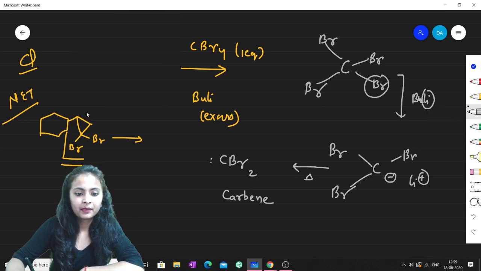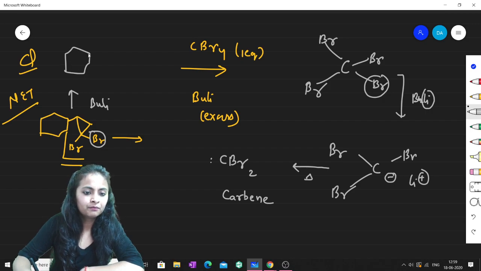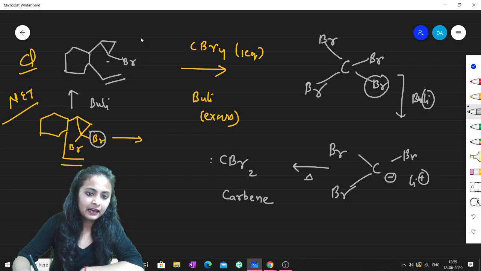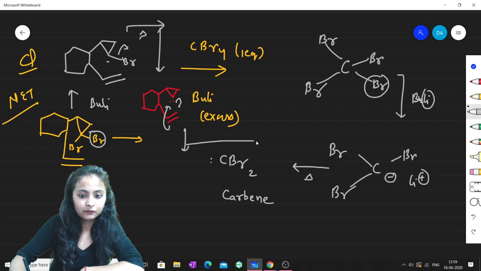So now I'll move upside. As butyl lithium is present in excess, one bromine will ultimately be removed. Furthermore, there will be formation of another carbanion like this, and if you heat further, there will again be formation of a carbene. So I'll find another carbene. Now the beauty of the game is that this part will further undergo pi insertion. There will be pi insertion furthermore, and so this beautiful product is generated.